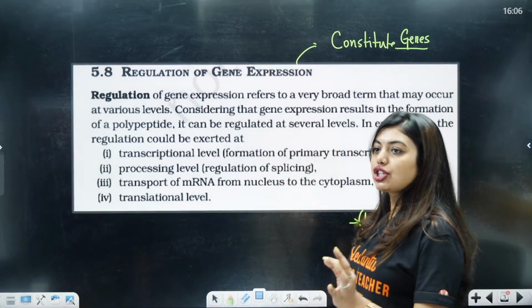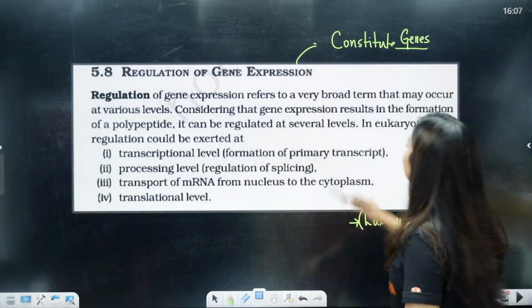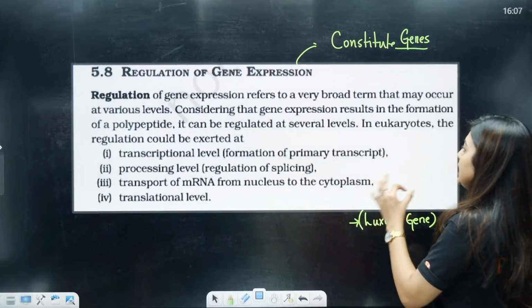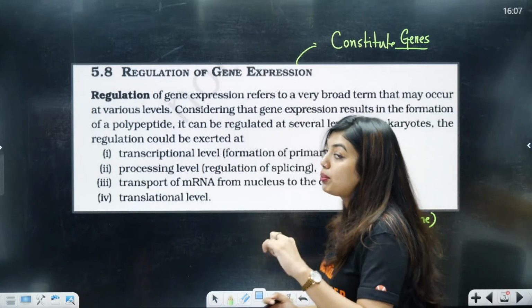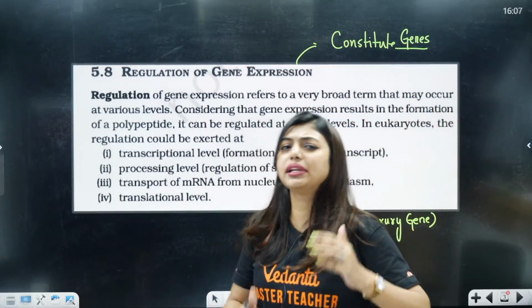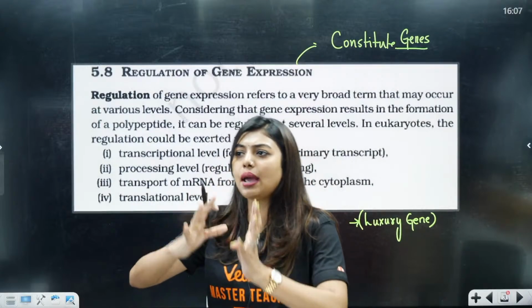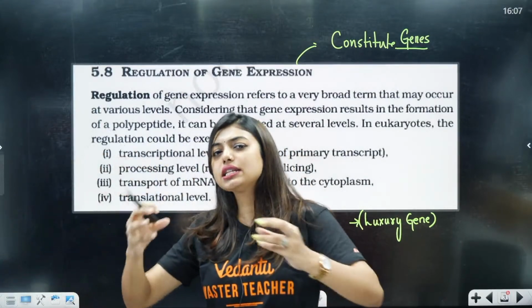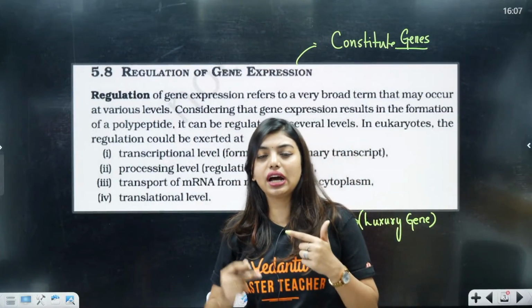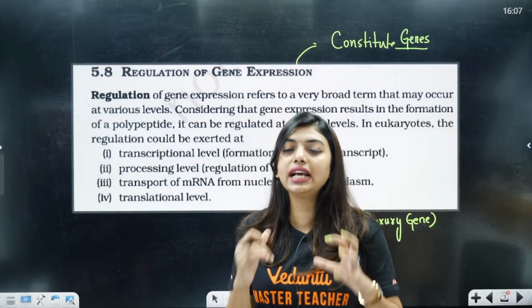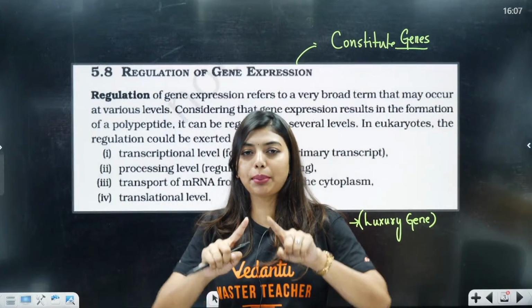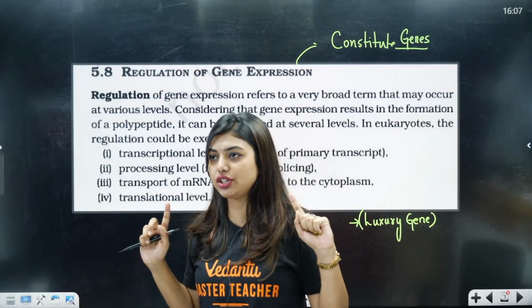See, regulation of gene expression refers to a very broad term that may occur at various levels. Considering that gene expression results in the formation of a polypeptide, that means ultimately in your central dogma, DNA is going to become mRNA, mRNA is going to become proteins. Many amino acids together, we already learned in the last class, where we learned about charging of tRNA and how they are going to do translation, right? They will form many amino acids combined together with the help of peptide bonds to form the polypeptide chain. Yes or no?